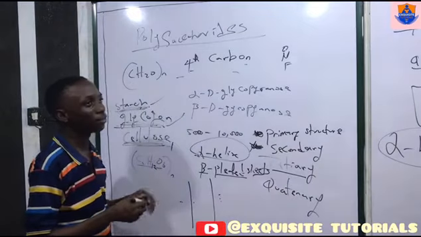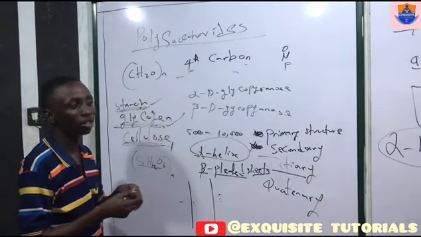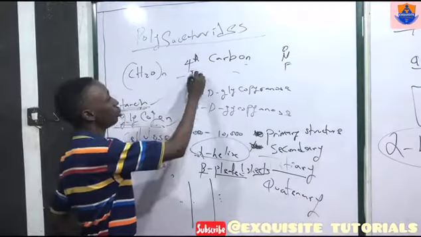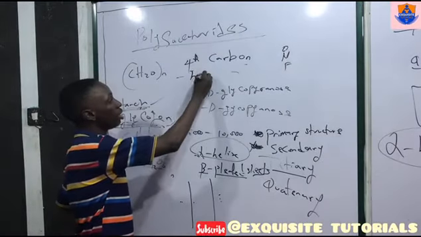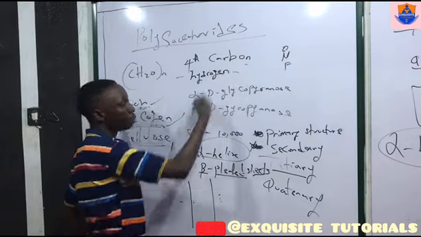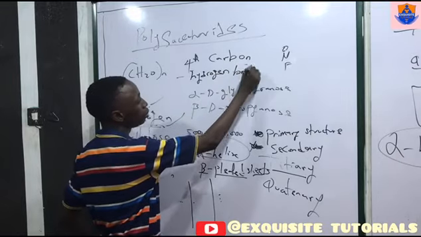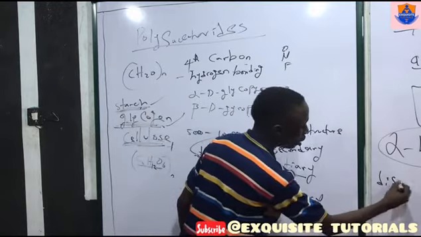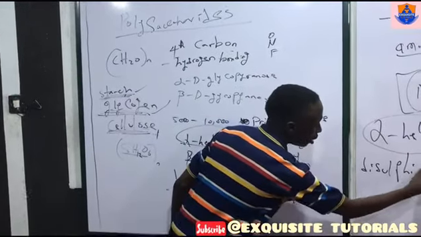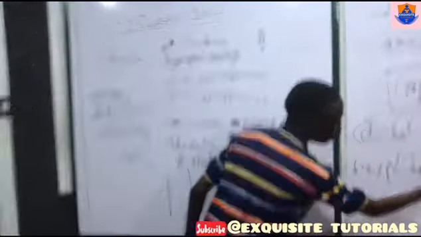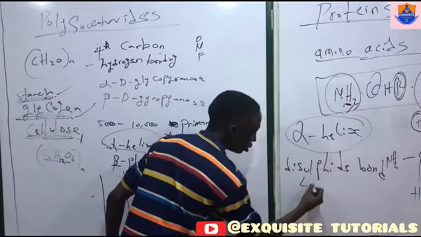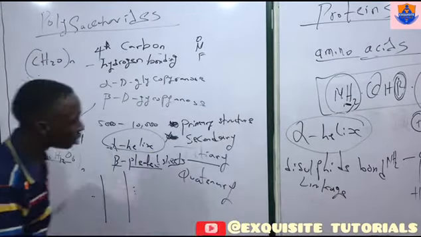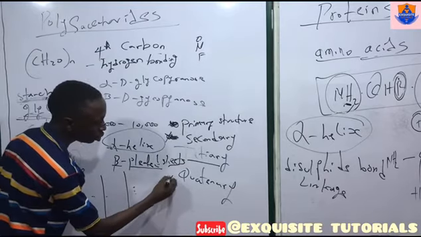And they are mainly stabilized by non-local interactions like hydrogen bonding, which I just stated from the secondary structure. They can also have disulfide bond linkage and other interactions.